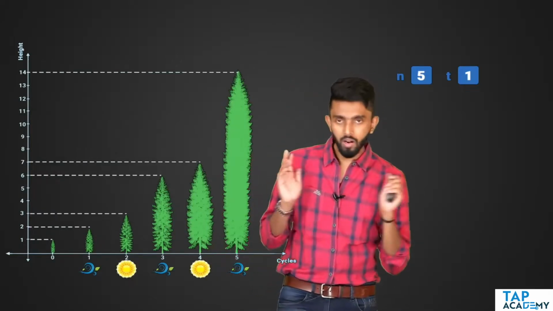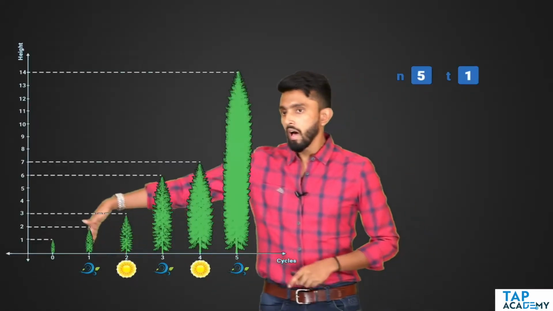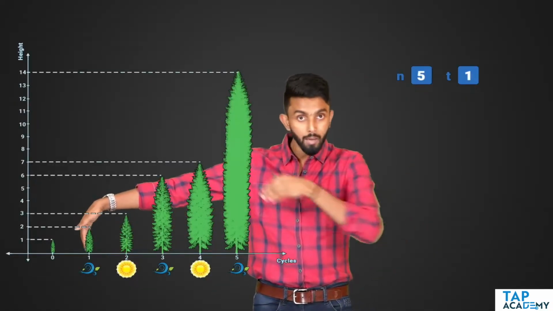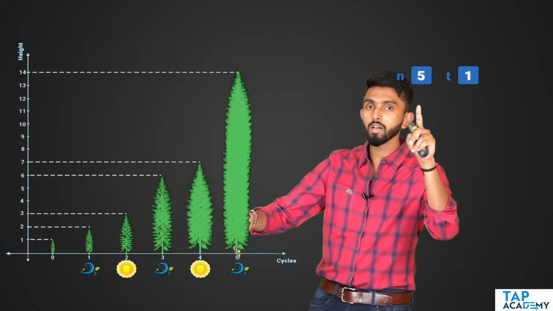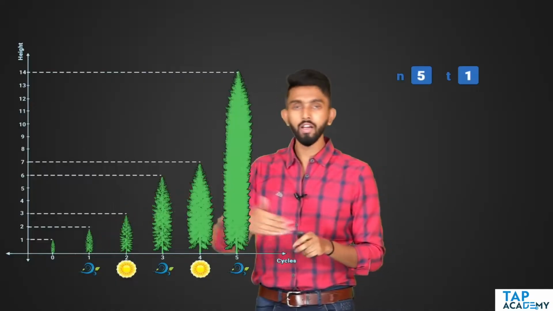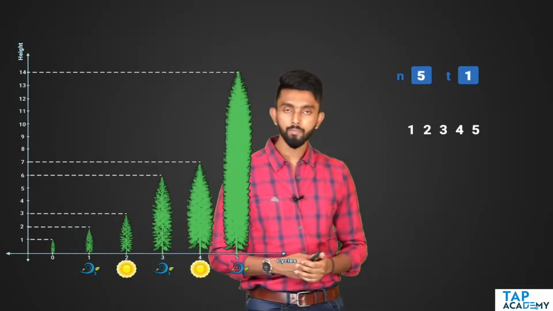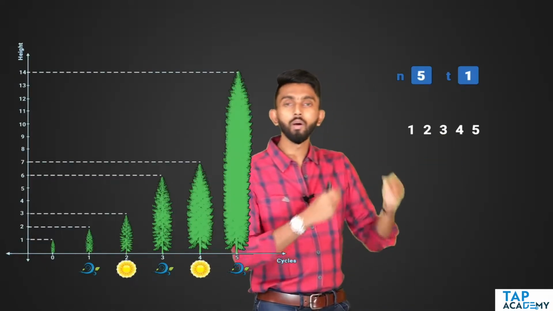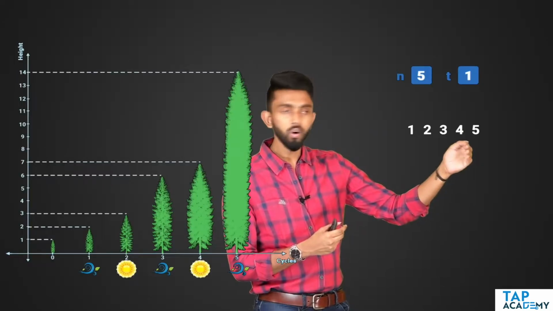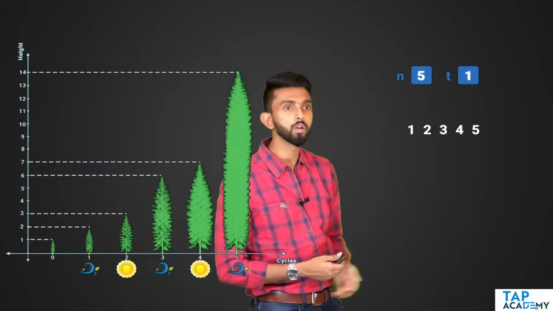It's very simple. I am given n growth cycles. So I must obviously move from the first cycle till the nth cycle. In this case, my nth cycle is 5, which means 1 to 5 I must move. I am just showing you my cycles, 1, 2, 3, 4, 5. If I want to go from 1 to 2, 2 to 3, 3 to 4, 4 to 5, 1 by 1, then the best way would be to loop over it.